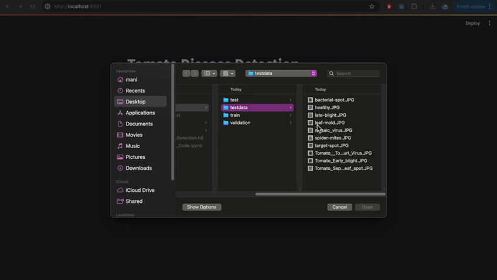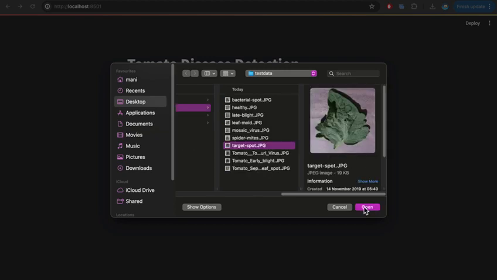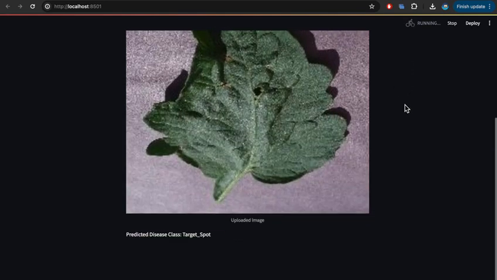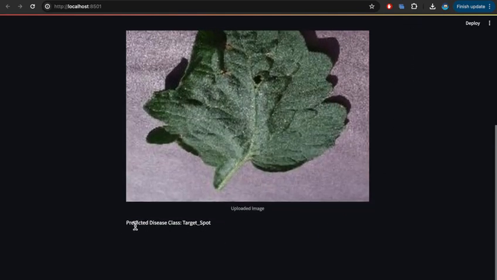Here you can see I have collected different types of diseases of tomato leaves. I am giving this target spot image of a tomato leaf. I have successfully uploaded that image. Okay, it classified it as target spot.